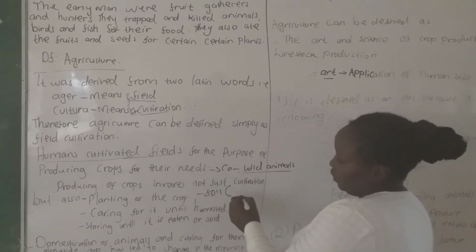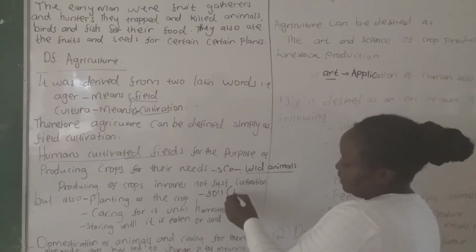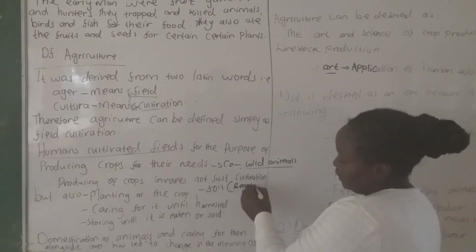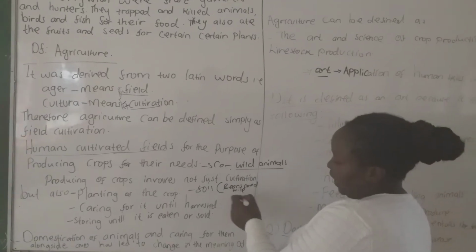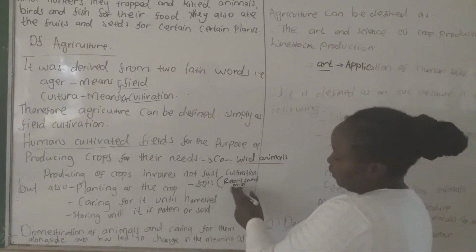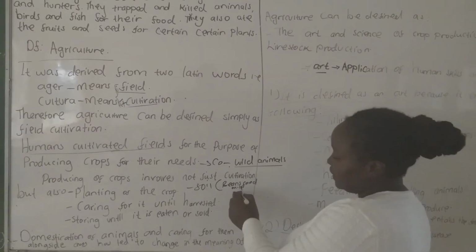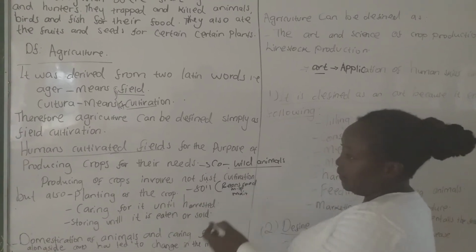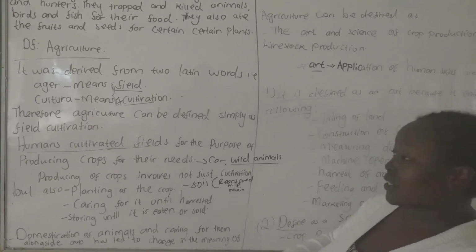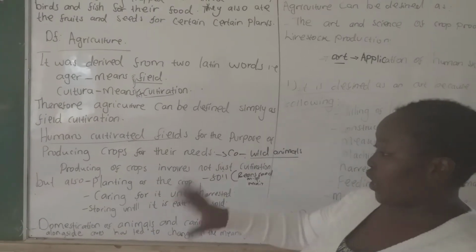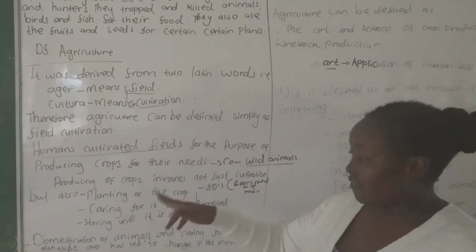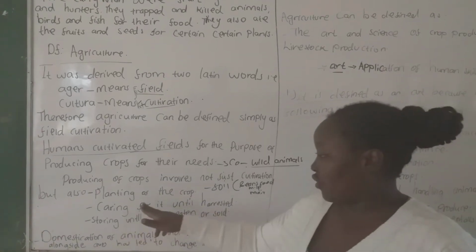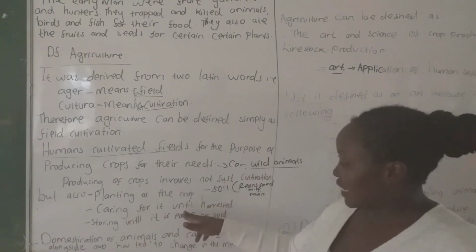For example, we have bean seeds, millet seeds, sorghum, maize, and carrots. Those are the planting materials. We plant them in the soil, that is the planting of the crop. After planting, we must care for it until harvesting.